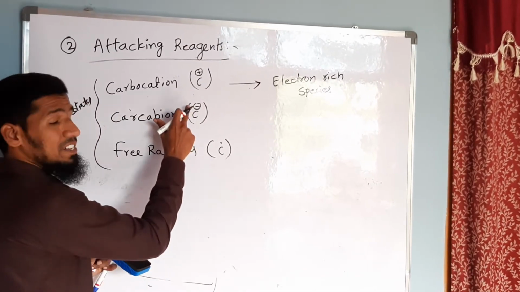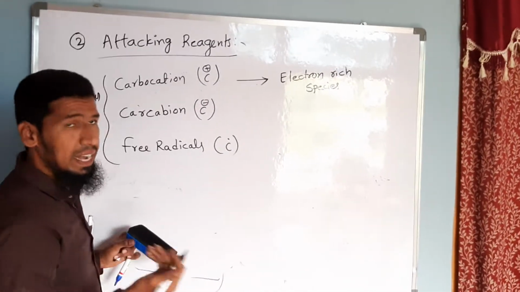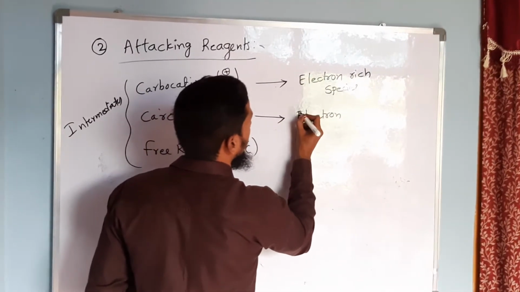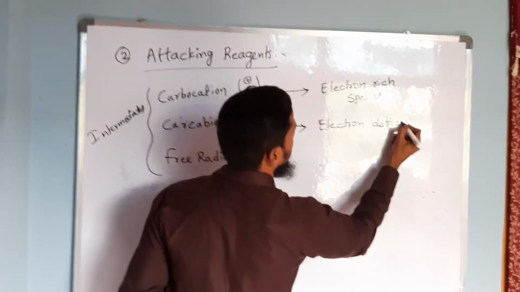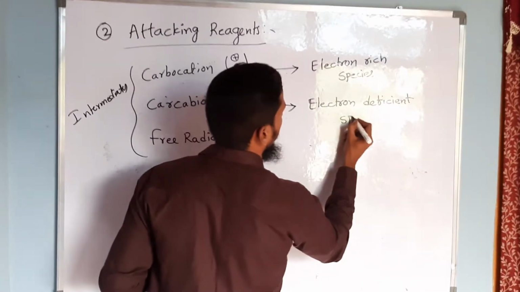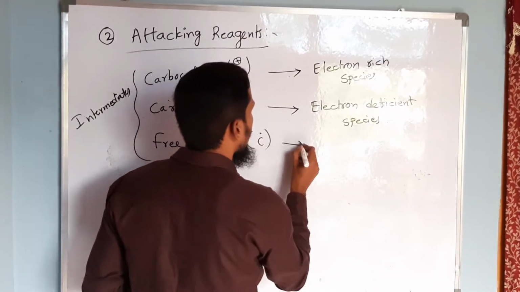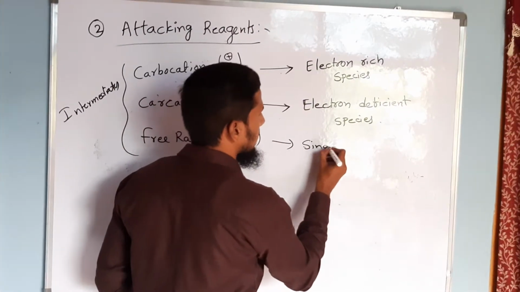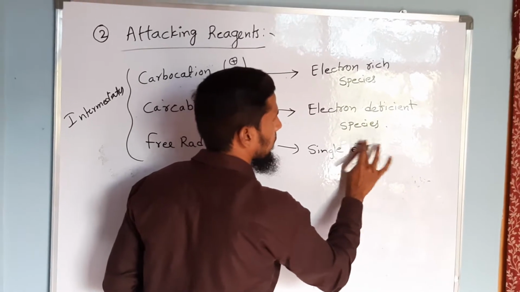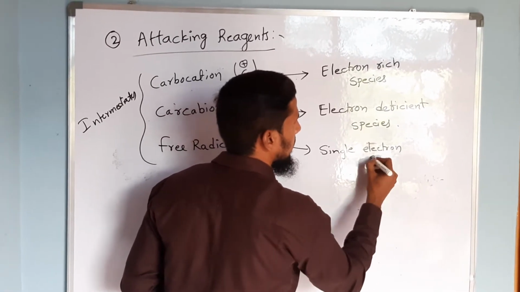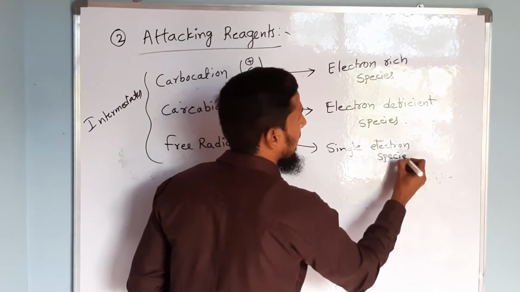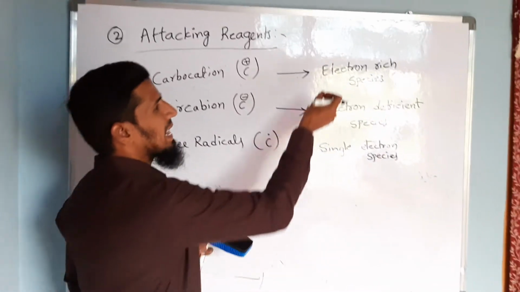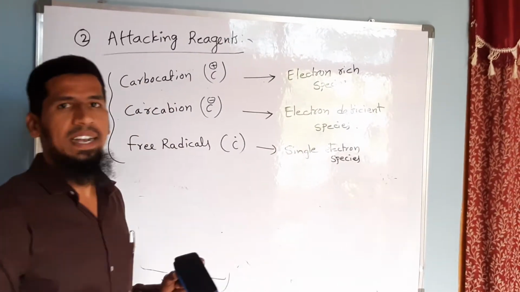Since carbanion is electron rich, why is it electron rich? Because it is with negative charge. So as a result, it can be attacked by electron deficient species. Okay, and since it is a single electron species, it will be attacked by single electron species. So basically, depending upon the three intermediates which are formed during the course of a reaction, the attacking reagents can be considered as three types.